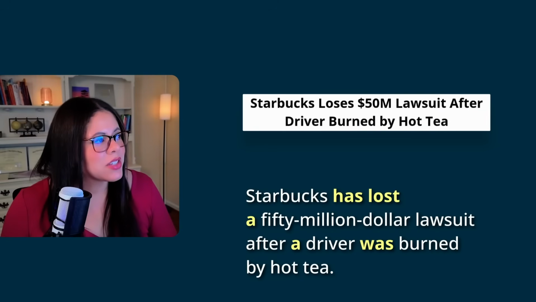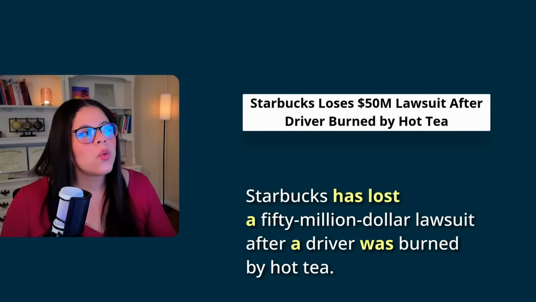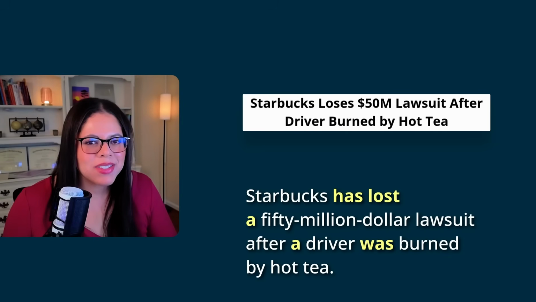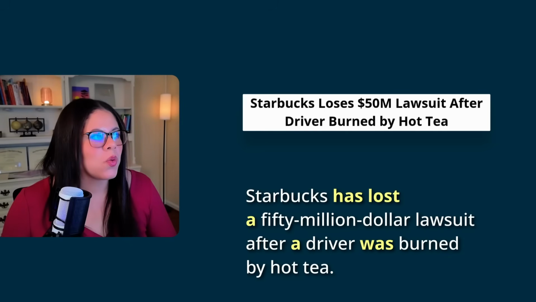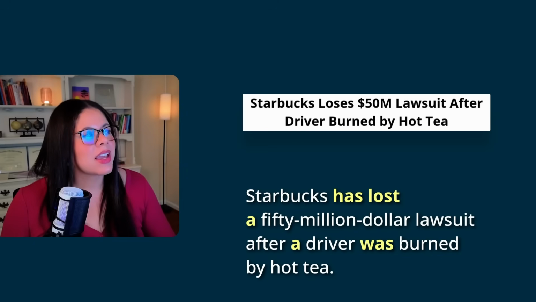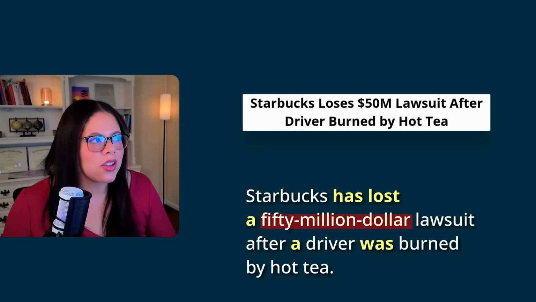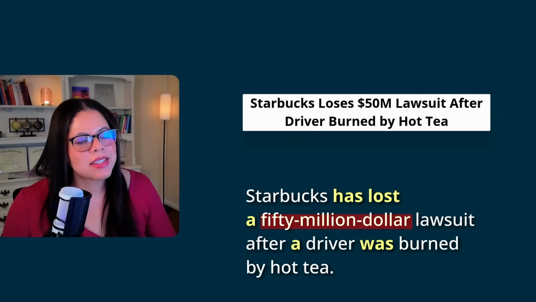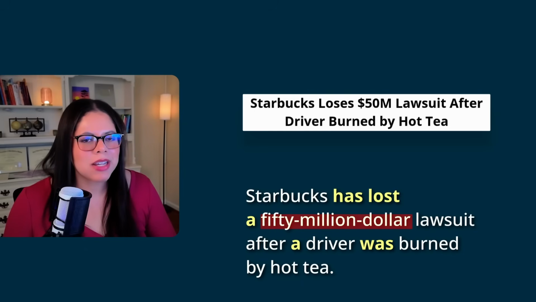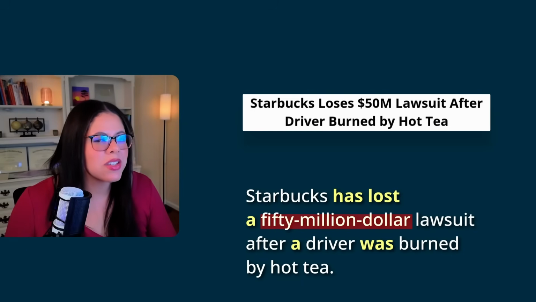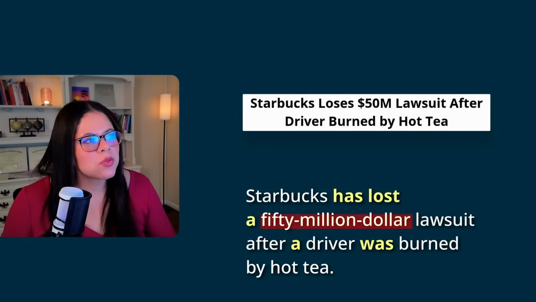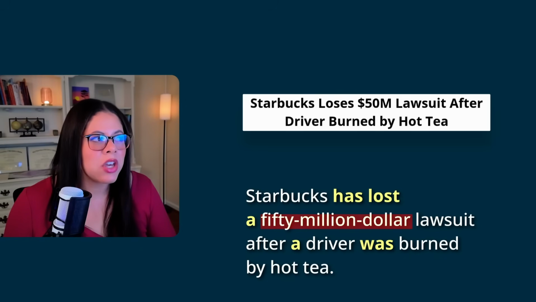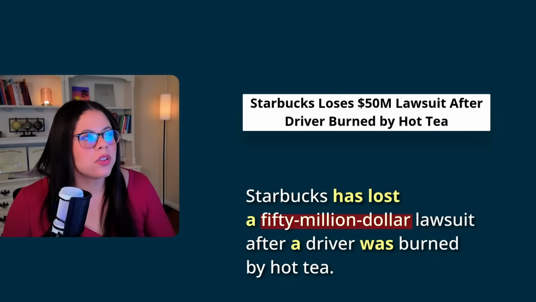Now, notice that there's a difference between how we say dollar amounts and how we write them. So when I'm pronouncing this, I say $50 million. I'm not adding the S at the end of dollar. I'm not saying $50 million lawsuit because this is really functioning as an adjective to describe the type of lawsuit.